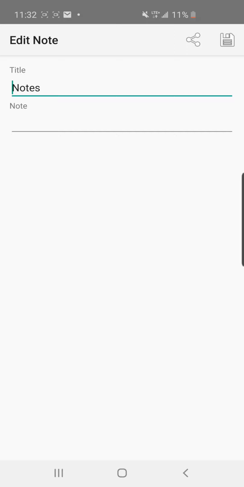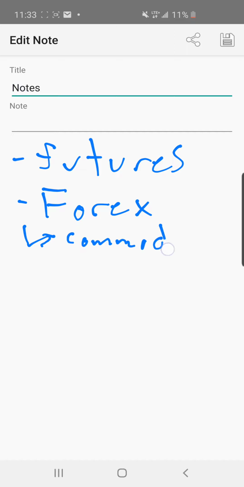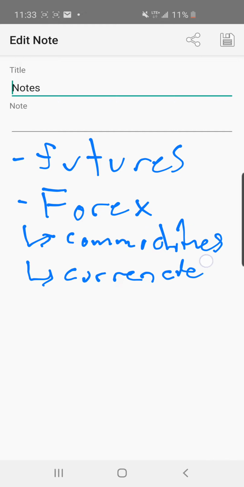So, I'm just going to write out some stuff that we'll easily find on the Thinkorswim app, but are not allowed to be traded. So the first thing are futures contracts. Okay, we're going to have no futures trading. The next thing is forex trading. Okay, and that includes stuff like commodities and foreign currencies. So there'll be no currency-to-currency trading allowed in the competition.